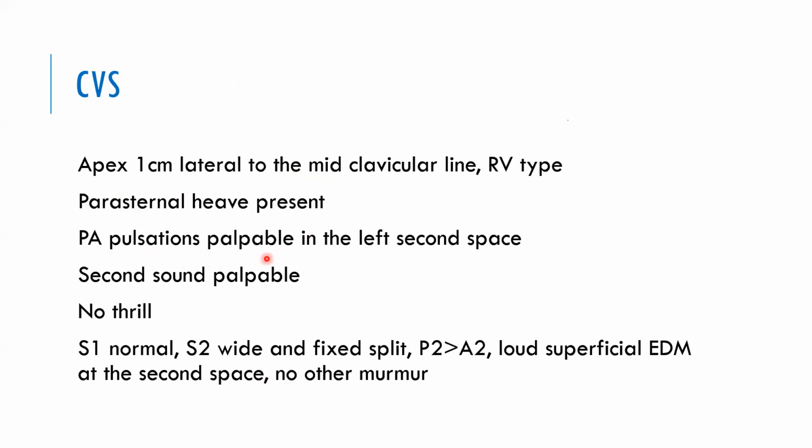The PA pulsations were palpable in the left second space. Second sound was palpable. There was no thrill palpable. First sound was normal. Second sound was wide and fixed. P2 was greater than A2. There was a loud, superficial, early diastolic murmur lasting up to 50% of the diastole in the second space, and there was no other murmur.